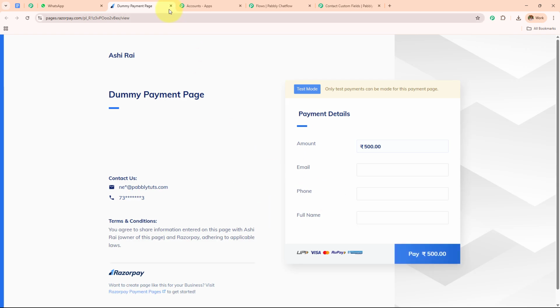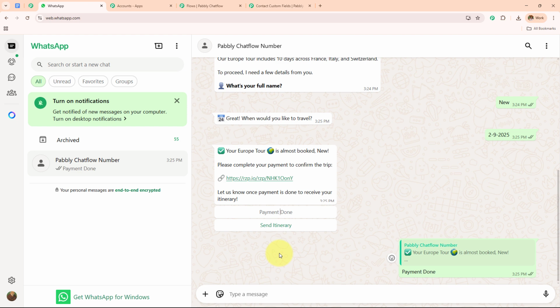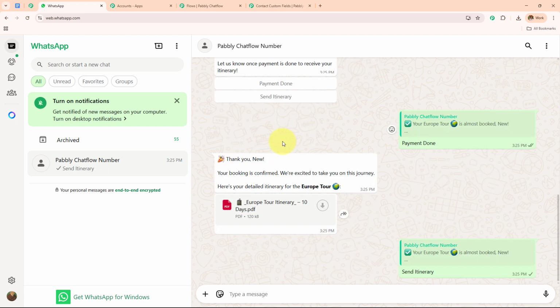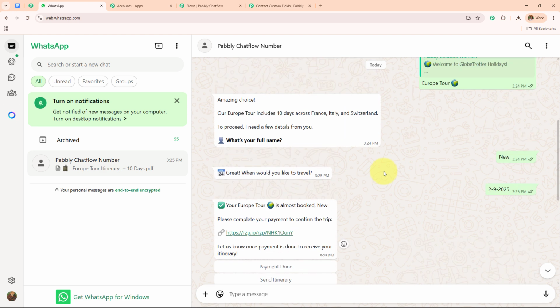If I click on this, I have added the payment link, and it has sent me this payment link. And if I click on this payment done, it is going to send me the message with the itinerary. And if I click on the send itinerary, it is going to send me the itinerary only. So here we have created a WhatsApp chatbot for a travel agency.